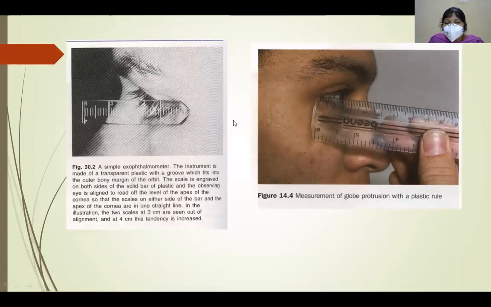So this is Luedde exophthalmometer. Here a simple plastic rule is cut along the one edge so that it fits in exactly into the lateral canthus and the distance between the canthus and corneal apex is taken.